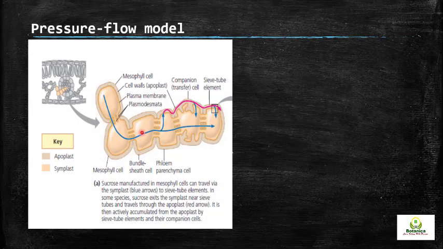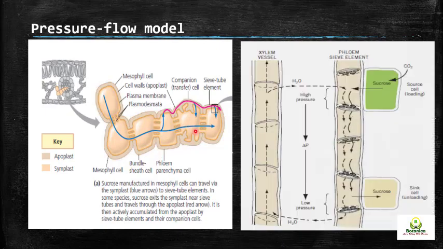So for example, here is the diagram. You can see that there are the phloem tissues which are in the vascular supply. Here we have the mesophyll cells, where the food is synthesized. The second is also a mesophyll cell, then there is the bundle sheath cell, and third, here we have the phloem parenchyma cell. The food which is synthesized in the bundle sheath cell and in the mesophyll cell is transferred to the phloem.